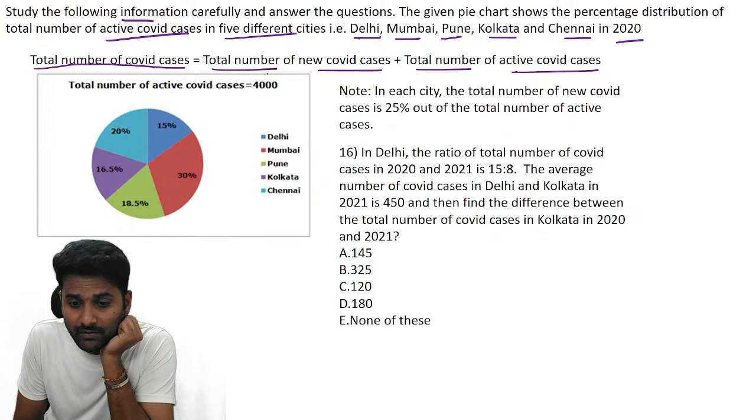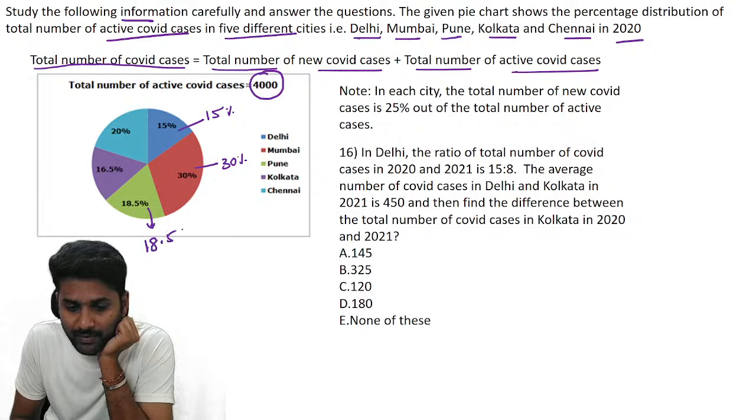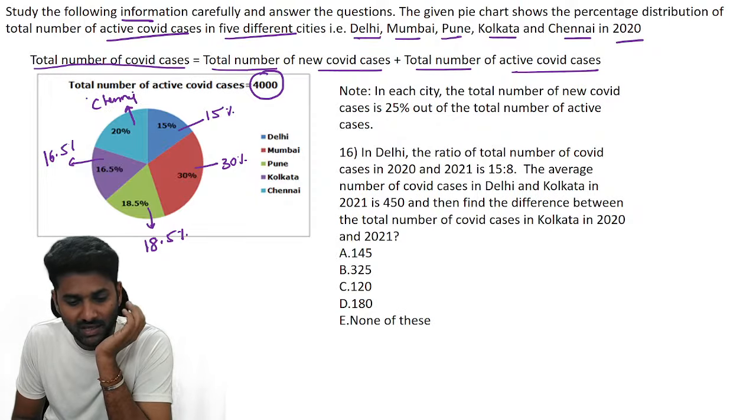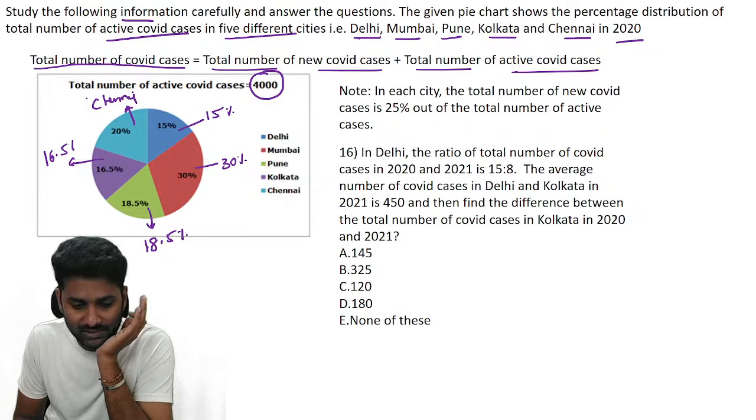The total number of cases is 4,000. According to the chart, Delhi is 15%, Mumbai 30%, Pune 18.5%, Kolkata 16.5%, and finally Chennai, sorry, Chennai is 20%, and the total is 100%.